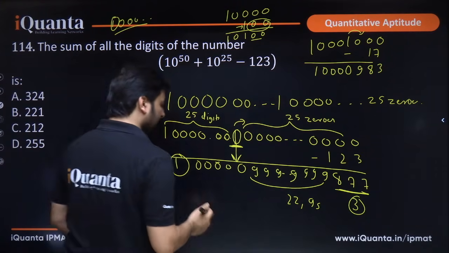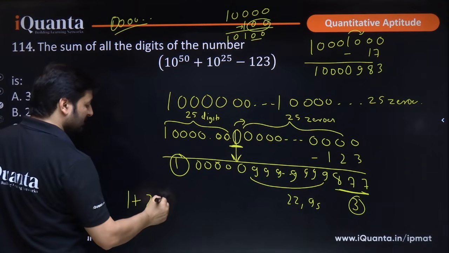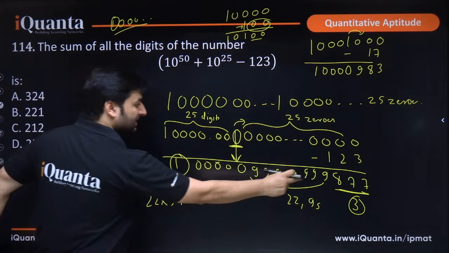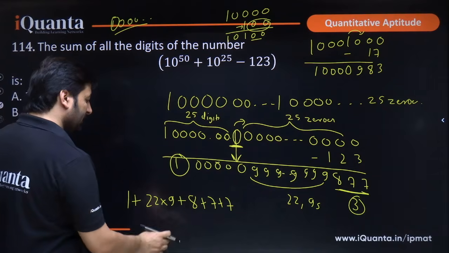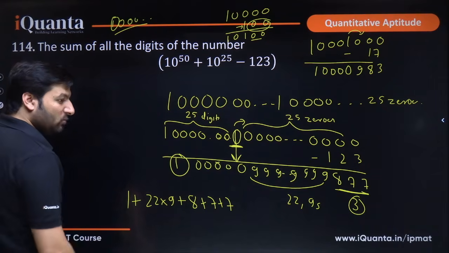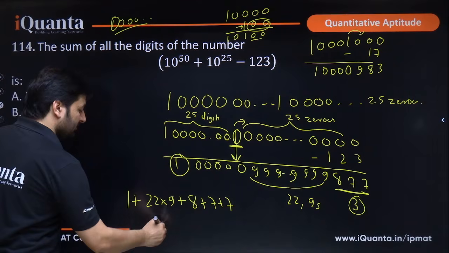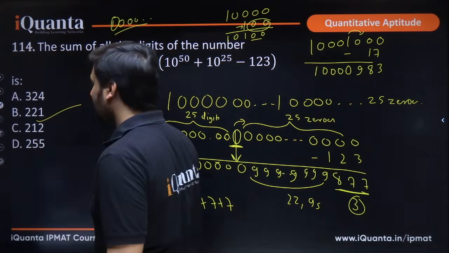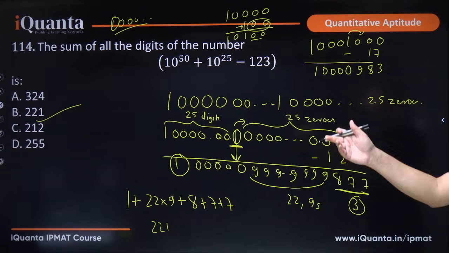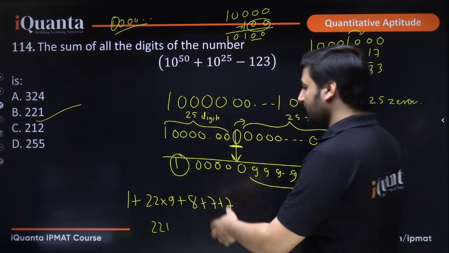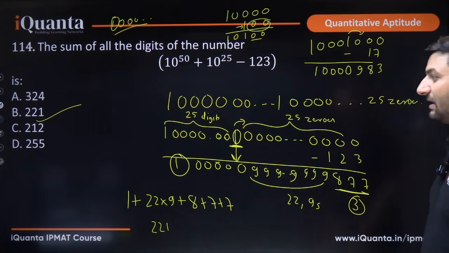These 3 digits and this 1 here, what will be their sum? This 1 plus 22 9s will have a sum of 22 into 9, plus last 3 digits will have a sum of 8 plus 7 plus 7. What do you get? 14, 8, 22, 22 and 198. 220 plus 1, 221 is the sum of all the digits. That is our answer, and that is the reason the numbers are so close. You could have committed an error in 221 and 212, right? I hope this is clear. This is a very good question. It's a pass cat question, okay?